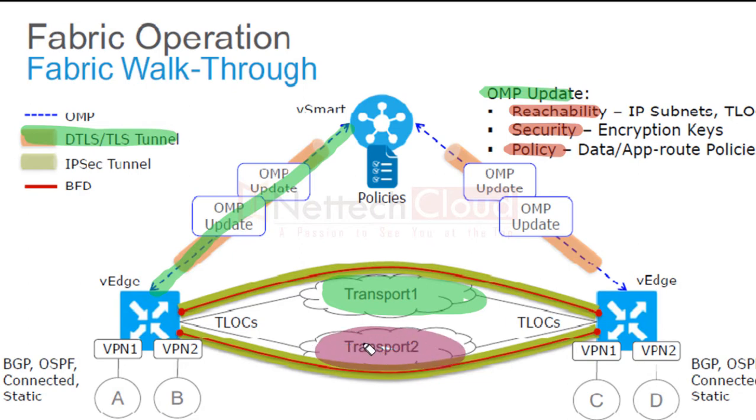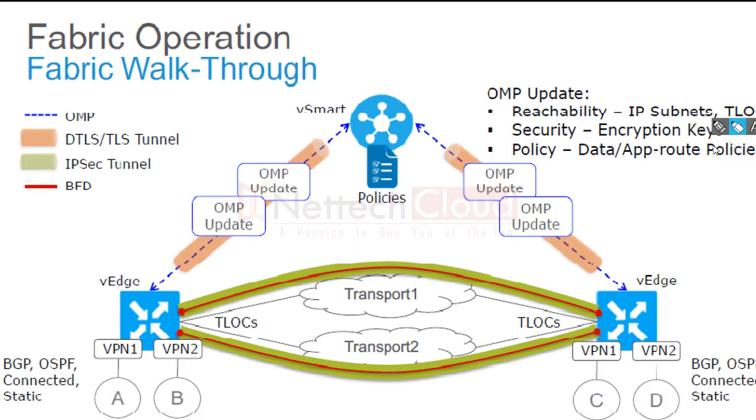There are two transports, and there are two IPsec tunnels. Inside the IPsec tunnel, BFD is automatically enabled, and it runs to collect metrics and to check the path liveliness, IPsec MTU, loss, and jitter. Okay.